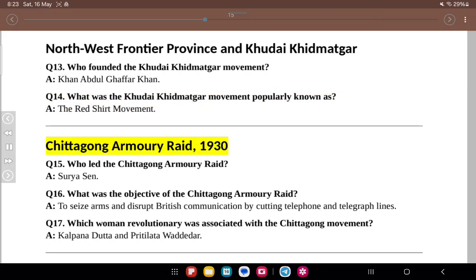Chittagong Armory Raid, 1930. Q15. Who led the Chittagong Armory Raid? A. Surya Sen. Q16. What was the objective of the Chittagong Armory Raid? A. To seize arms and disrupt British communication by cutting telephone and telegraph lines. Q17. Which woman revolutionary was associated with the Chittagong movement? A. Kalpana Datta and Preetilata Wardar.